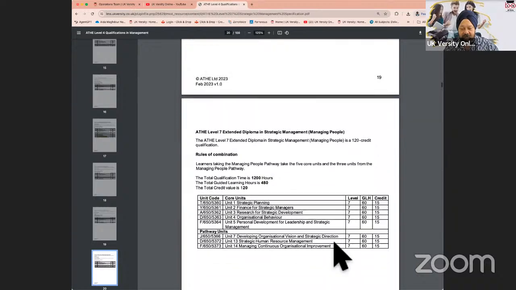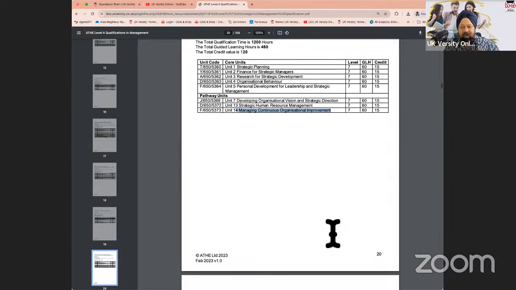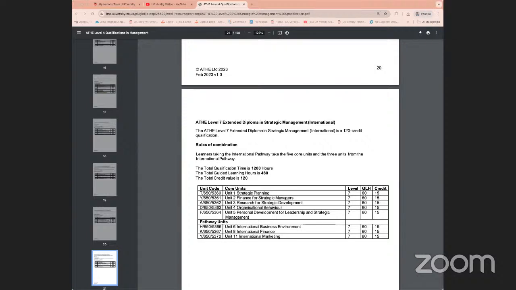If you go into HR, then developing vision is already there, strategic management is already there, and managing continuous change is already there. So what we have done over the years is to choose units which we feel match the requirements of what the MBA side of organizations need. And that is where you would be looking at choosing that as an option. Is that okay? Yes. Good stuff.